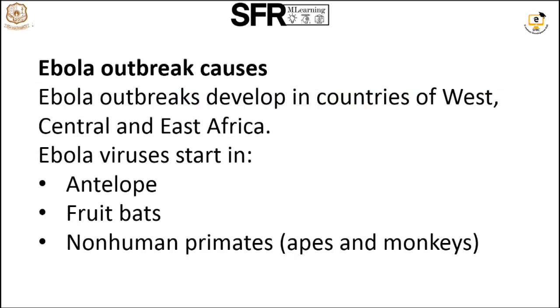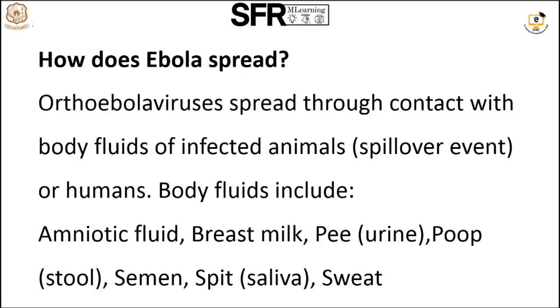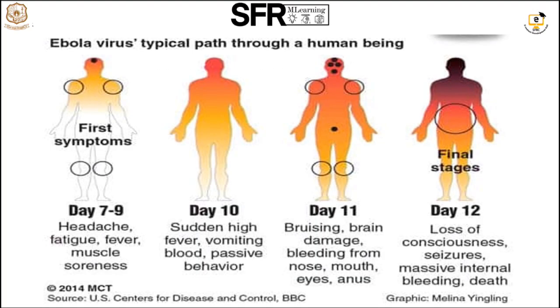The outbreak of this disease was reported in Western, Central and East Africa, and this virus started due to antelopes, fruit bats and non-human primates like apes and monkeys. How it spreads: the responsible agent is the Ebola virus, that is orthoebolavirus. It spreads by contact with body fluids. The body fluids include amniotic fluid, breast milk, urine, stool, semen, saliva and sweat.